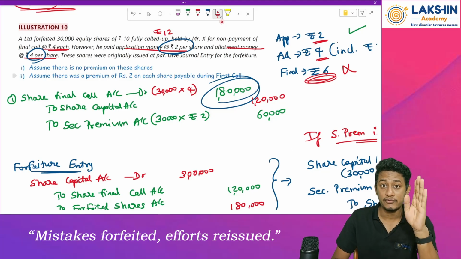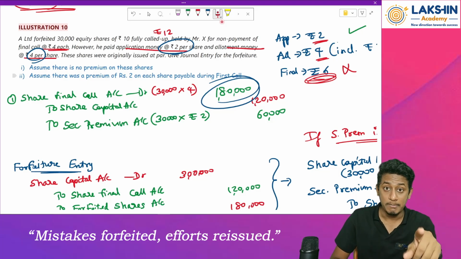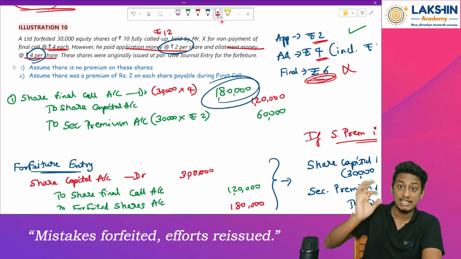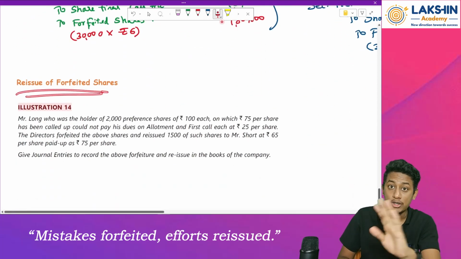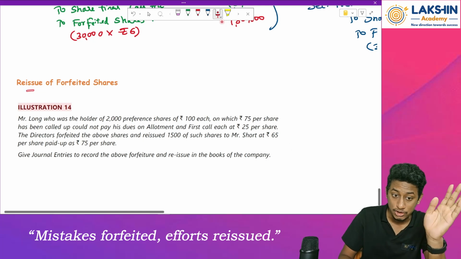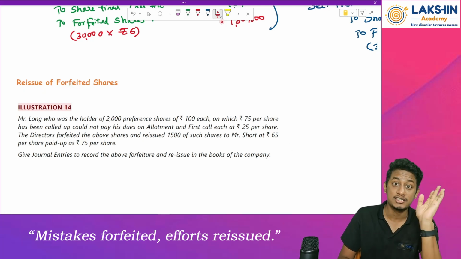But in case of forfeiture reissue, we are not going for a fresh issue. Section 53 talks about fresh issue of equity shares, where a fresh issue cannot be done at a discount. But in this case, we are reissuing the forfeited shares. I am not going for a fresh issue. I am reissuing the already issued shares once again. So this time I can go for a discount on the shares.